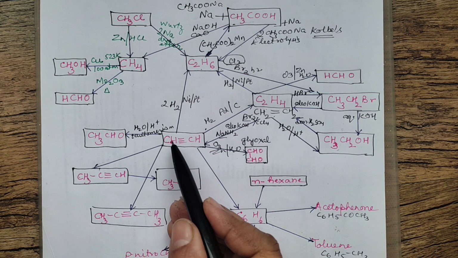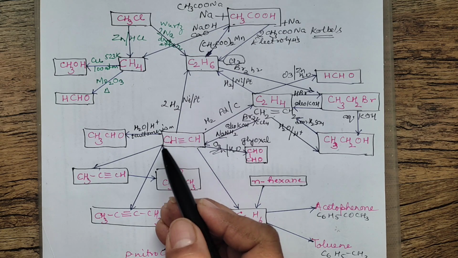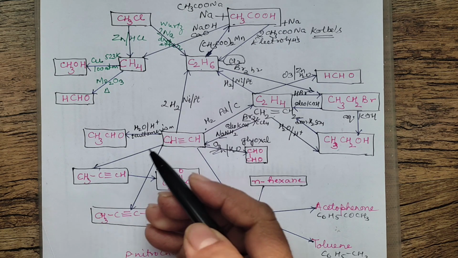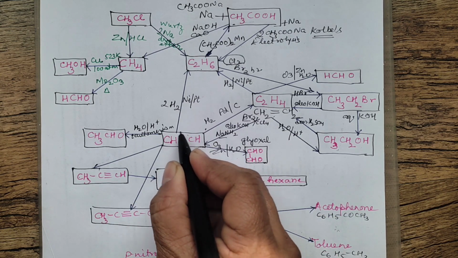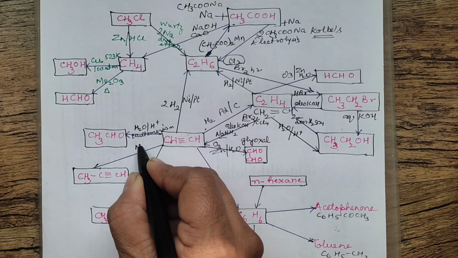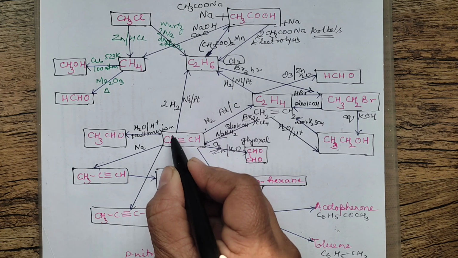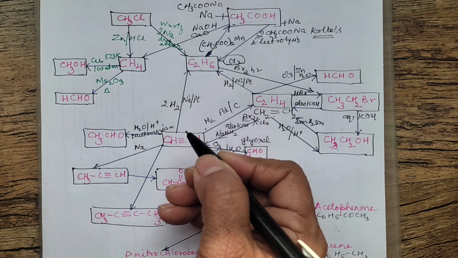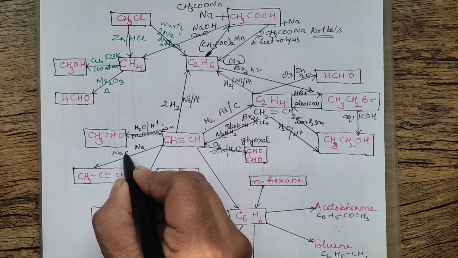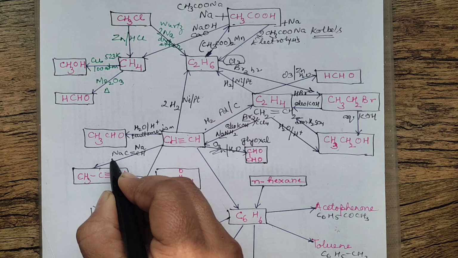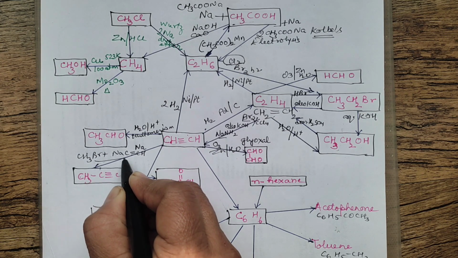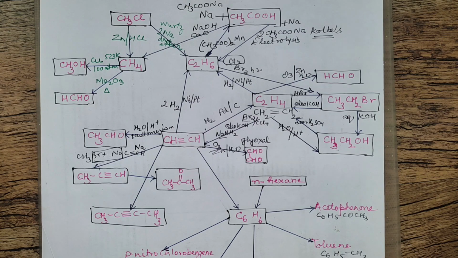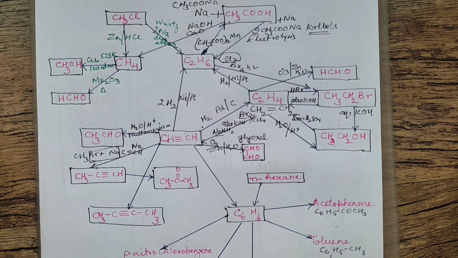Now further, from ethyne you can prepare higher alkynes also. You can prepare butyne, you can prepare propyne, whatever. First thing is, it's a terminal alkyne, you will treat this with one sodium atom. So one sodium will convert one of the H into Na. So what you will have is NaC triple bond CH followed by reaction with methyl bromide. So when you treat this with methyl bromide, this part will go away as NaBr and you will get propyne. So higher alkynes can be prepared from lower alkynes by treating with sodium.